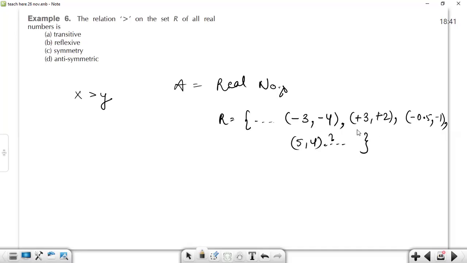These are some examples of elements which we have taken. If we had to write all the elements in the set, we would not be able to do so because it's an infinite set. So let's discuss the reflexive relation first.